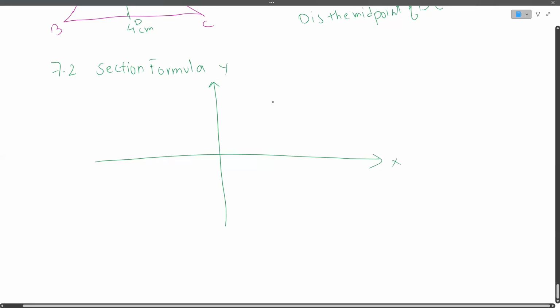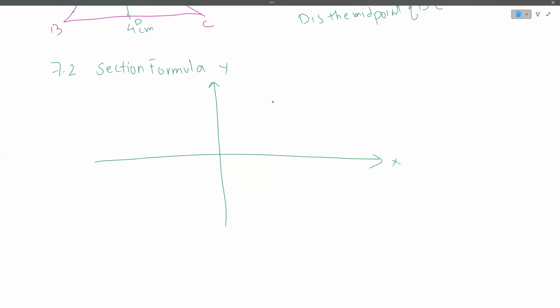Okay, let us imagine we have 2 points. Let's say we have 2 points, A (1, 8) and B (2, 5). These points are going to be on the coordinate axis in this way.